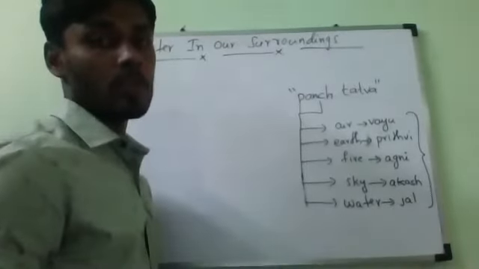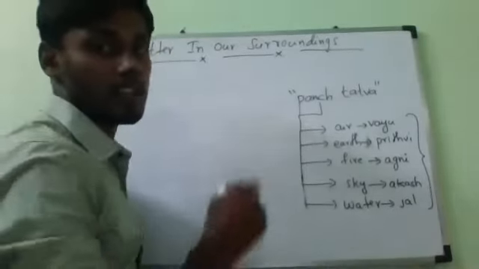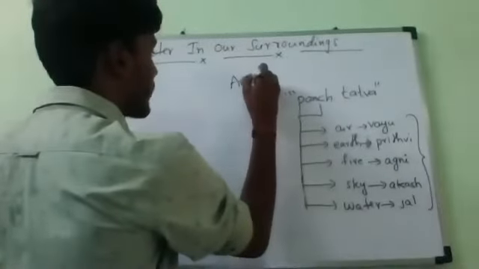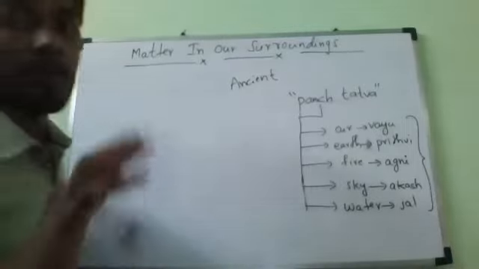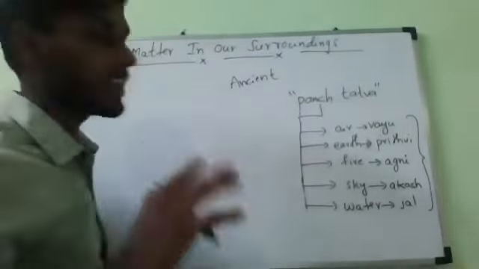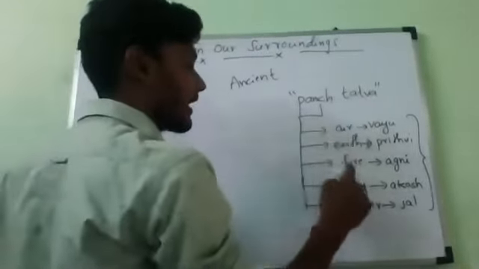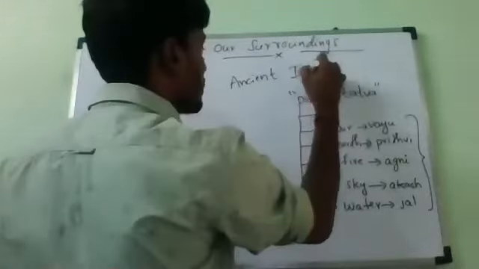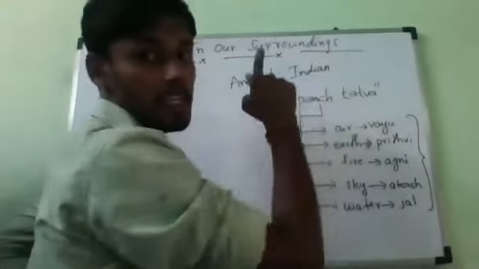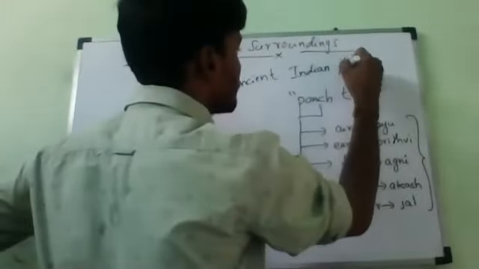So if it comes to this matter, our ancient Indian philosophers said that every living and non-living matter is made up of Pancha Tattva, 5 basic elements, that is air, earth, fire, sky and water. So this is the classification of matter by Indian philosophers.